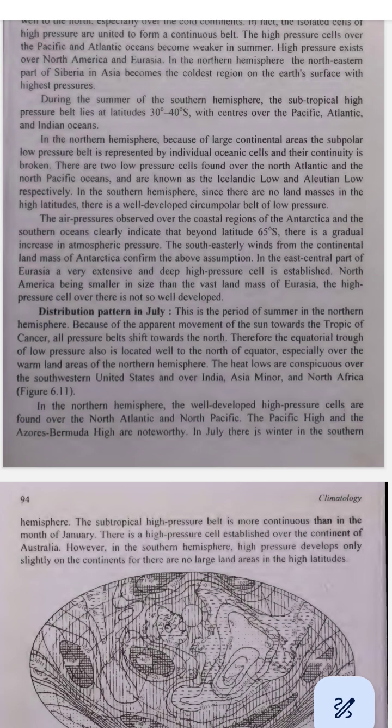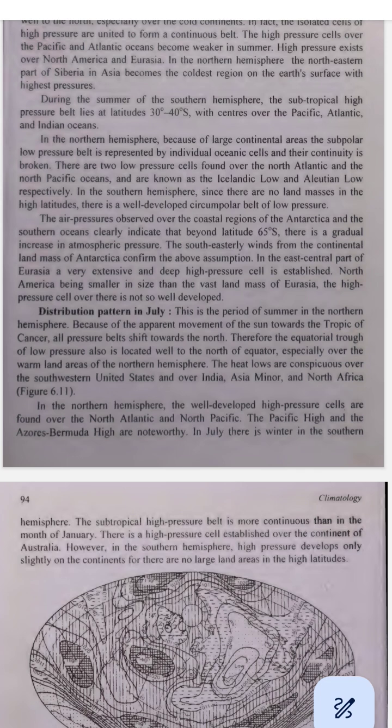2. Northern Hemisphere, North America, Eurasia, cold continents. The continents are colder in January, it's winter, so they have high pressure because cold air sinks. High pressure cells. The high pressure areas are stronger over cold land, especially in places like Siberia. Example, when you put cold water in a balloon, it shrinks because cold air is heavier. This creates high pressure.